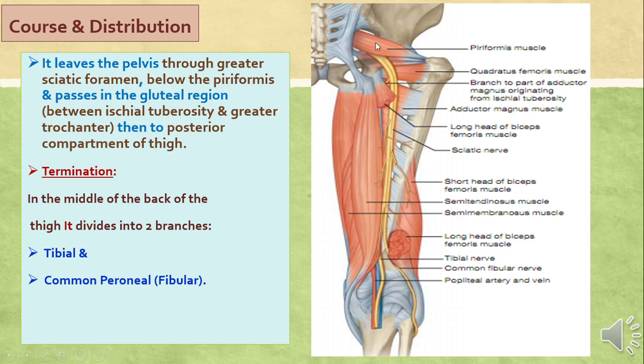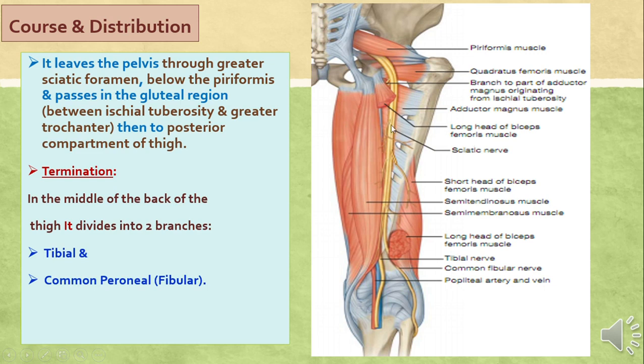The sciatic nerve leaves the pelvis by passing through the greater sciatic foramen below the piriformis, and then in the gluteal region it is lying midway between the greater trochanter and ischial tuberosity. It is lying superficial or posterior to the short rotators, while it is lying deep or under cover of the gluteus maximus muscle. And then in the back of the thigh it is lying on the adductor magnus muscle, or it is posterior to the adductor magnus muscle, and part of it is overlapped by the long head of biceps femoris.